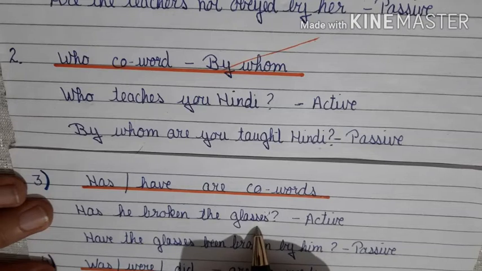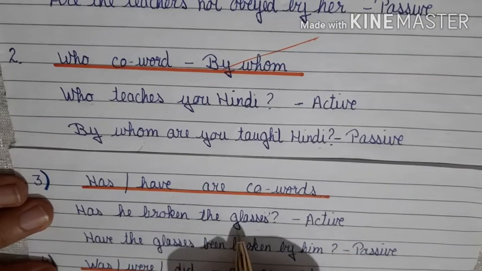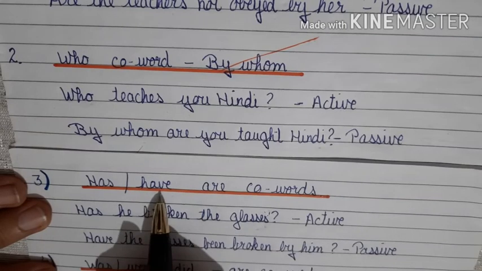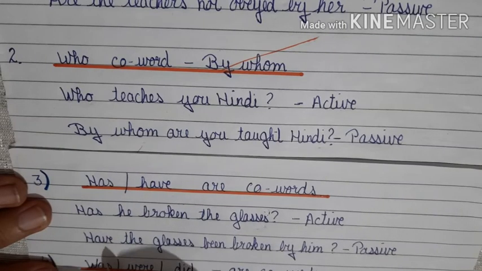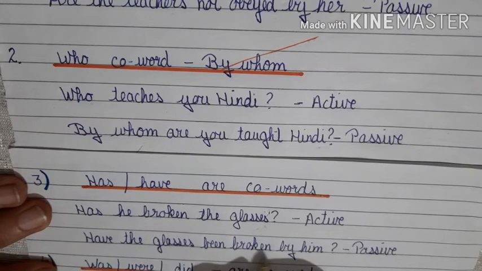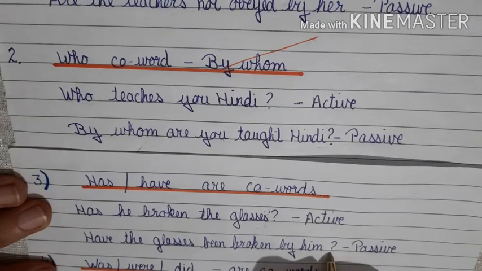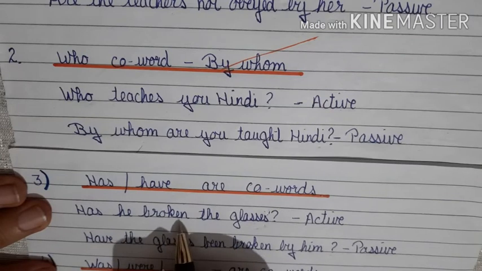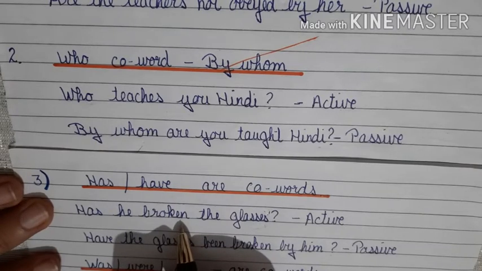Now we have to change this. Since the object is in plural form, we'll use the other co-word, have. Have the glasses been broken by him? Why been? Because this is present perfect, and if you remember the rules of present perfect, in all your perfect tenses, the word been is added.